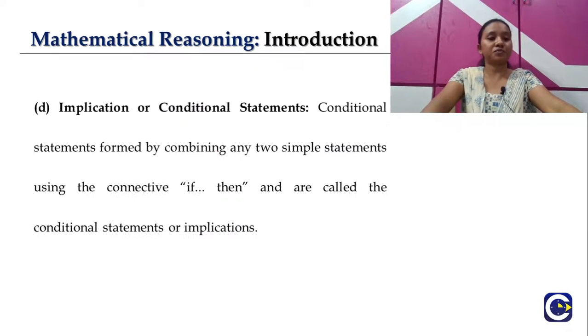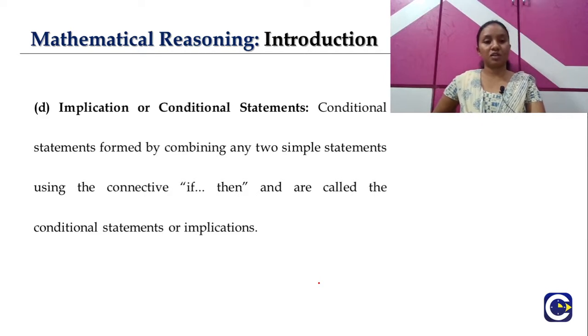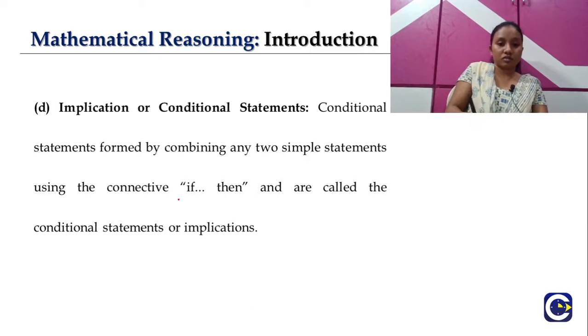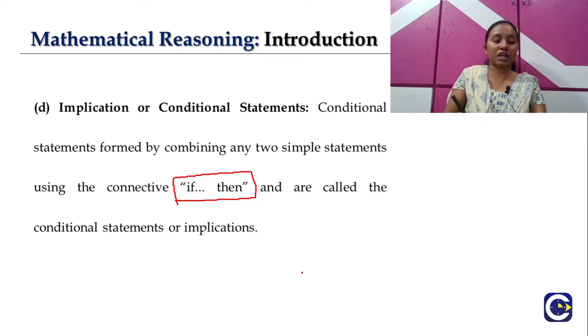So let's move ahead. The next one we have here is implication or conditional statement. We have discussed it just now in our tabular form. Here again the definition is combining any two simple statements with the connective "if then." So "if then" is the connective. When two or more simple statements are connected using this connective, that particular compound statement is called a conditional statement, or an implication statement, right?